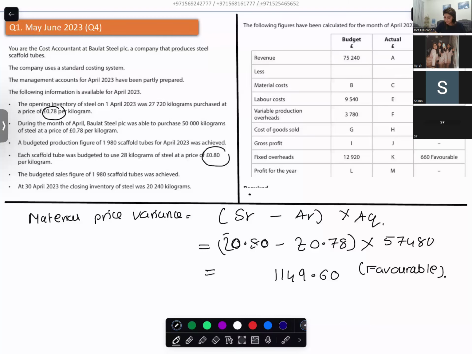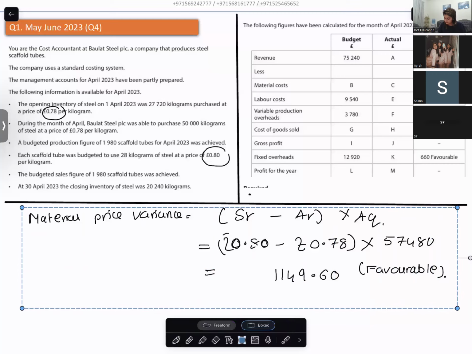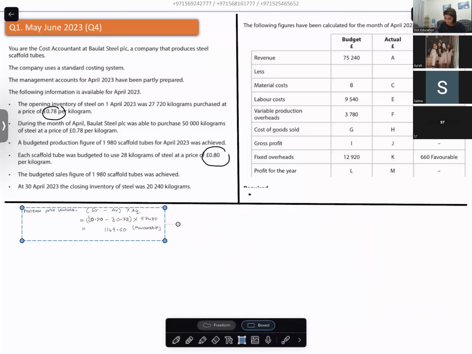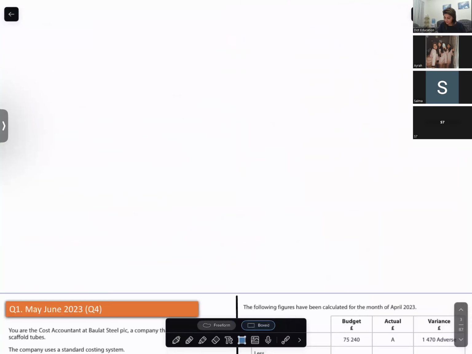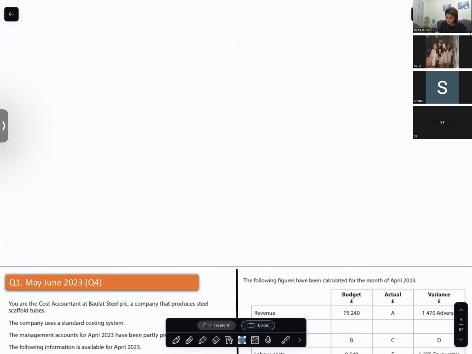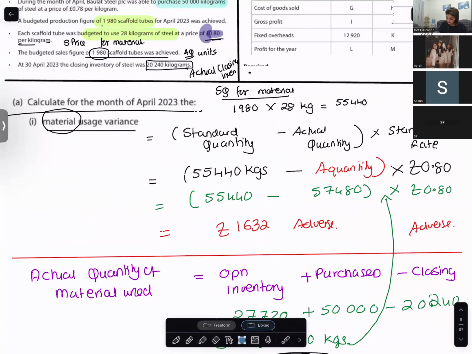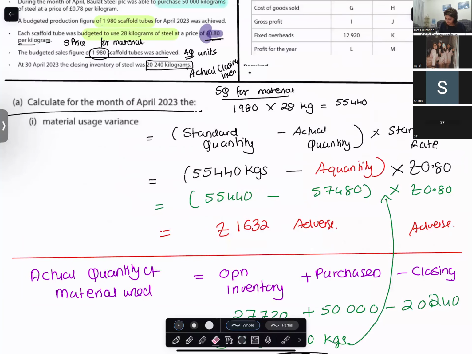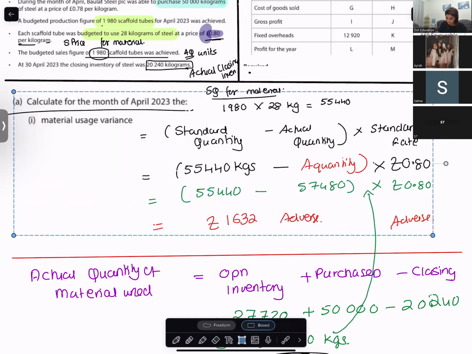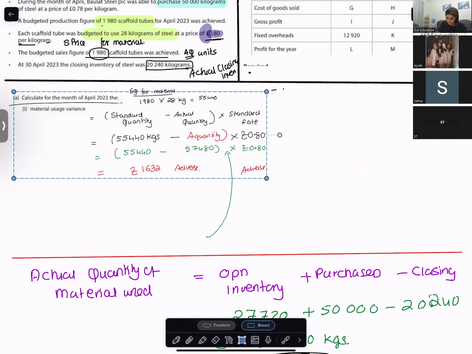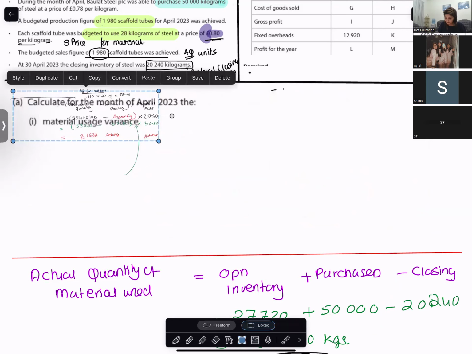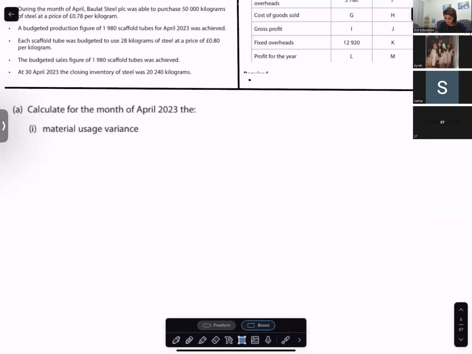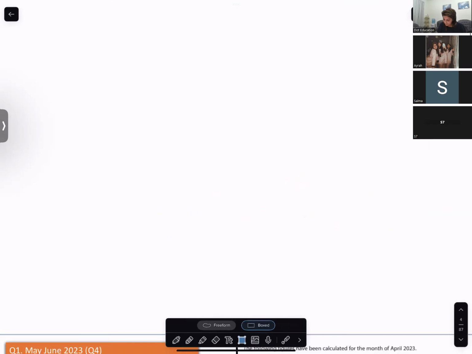Now you have your material price variance, which is favorable, and your material usage variance, which is adverse. Basically, you subtract them both. Sorry, you have to add.